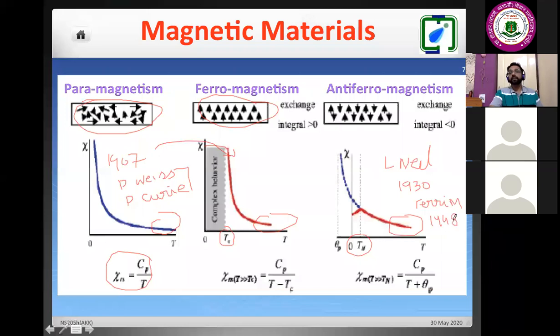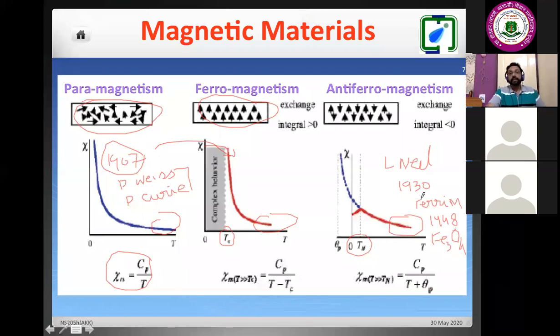Why am I writing these names and years? Because this is important to mention. In 1907, earlier people thought that all the elements in the periodic table belonged to ferromagnetic materials, because lodestone was known, and when they studied it, they found that the magnetic moment is higher. Later on, Néel investigated the other materials in the periodic table as well as compounds, and found that ferrimagnetism is only there in the compound of lodestone. Lodestone is nothing but magnetite, Fe3O4. This is a compound, so we are not discussing this one.